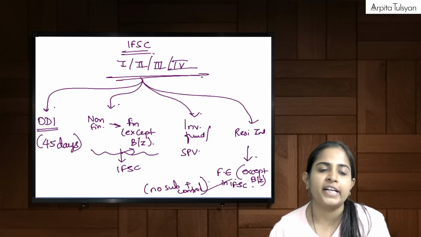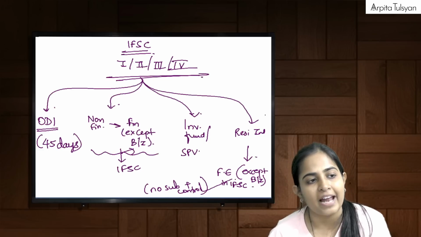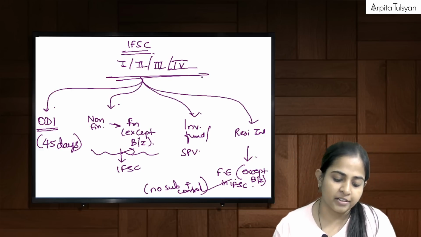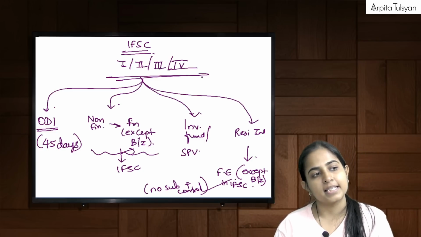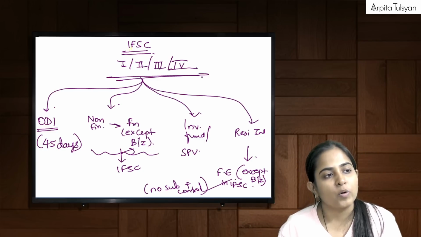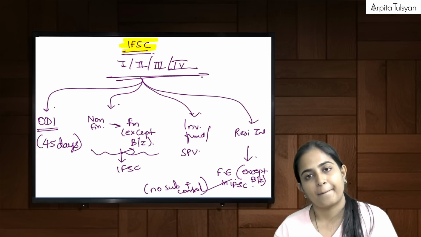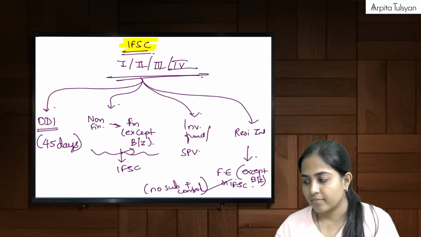Means this foreign entity should not be having any step down subsidiary and we should be having control in that foreign entity. Now clear? Yes. This was all about the IFSC.